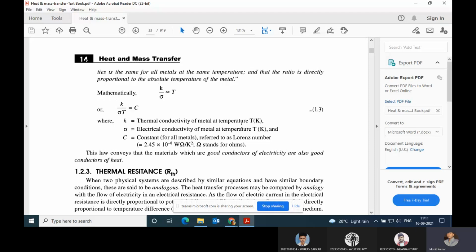Here K is the thermal conductivity of the material at temperature T in Kelvin, sigma is the electrical conductivity of the metal at that temperature, and C is a constant referred to as the Lorenz number, which is equal to 2.45 into 10 to the power minus 8 watt ohm per Kelvin square. Omega stands for ohm, the electrical unit. So kindly note this down. This will come numerically. We will use this.